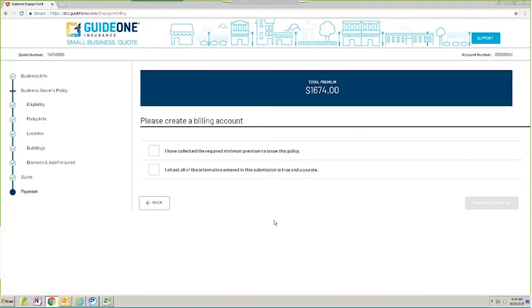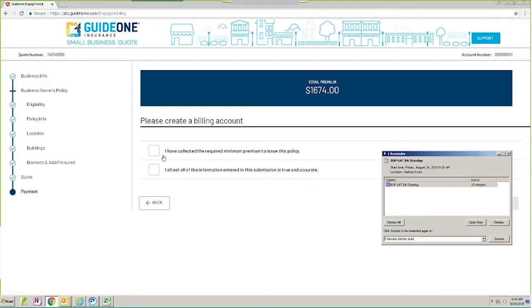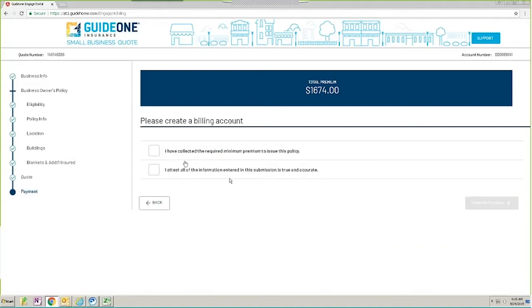It's going to then bring you to the very last page. If you had selected ACH on the prior page for monthly, it would then give you the option to enter your banking information for that monthly draft. But we selected annual, so that's not going to show.